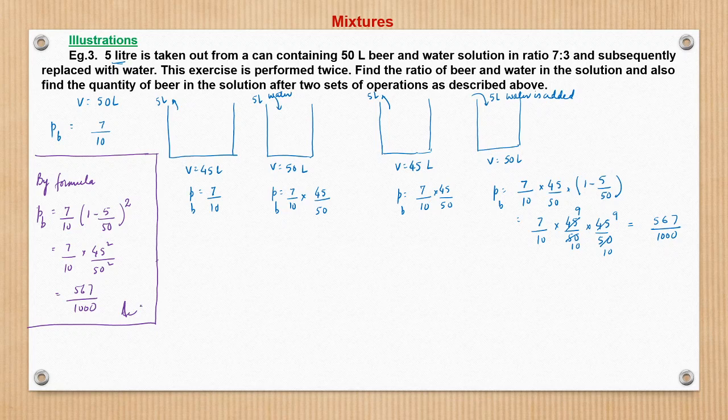Now this is fine. So this is the concentration. The question is find the ratio of beer and water. So ratio of beer and water would be what? 567 is to, I think, 433, right? So the ratio would be beer is to water would be 567 is to 433.